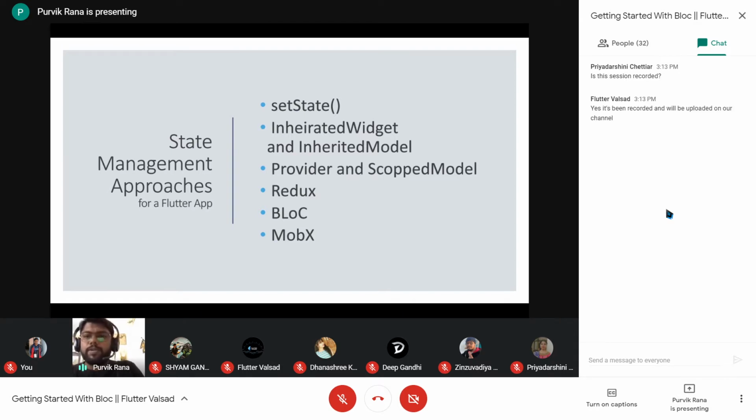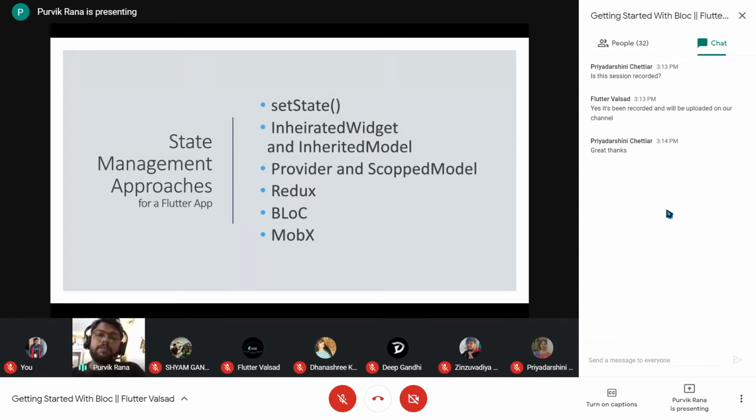Then we have Provider and Scoped Model, which is really interesting to learn. Provider is a separate state management technique, and it is very powerful to maintain the state inside our Flutter application. Then we have Redux, BLoC, and MobX.